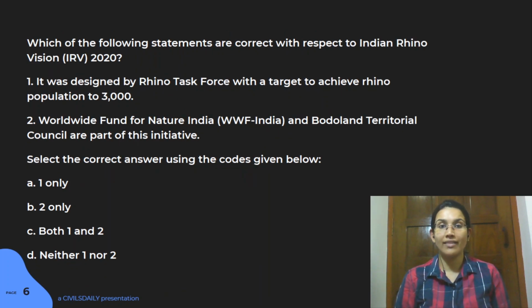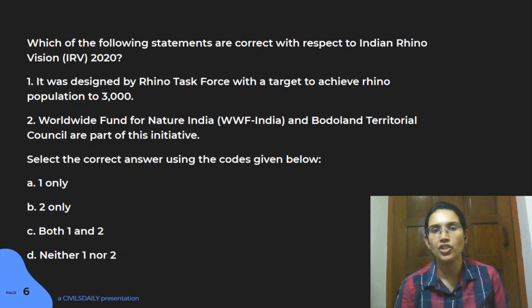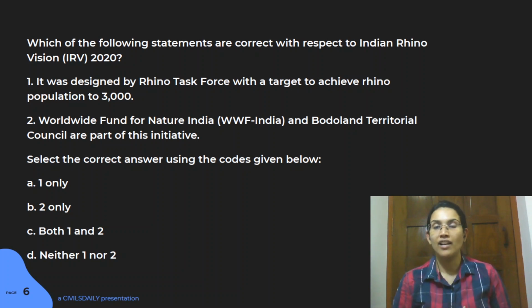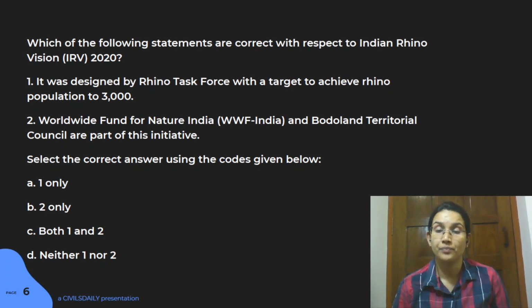So let's look at the final question of the day, which is on Indian Rhino Vision 2020. A couple of initiatives to protect a particular species in India have been running. Like we've got tiger reserves, elephant related, rhino related, snow leopard related, and that bird in Rajasthan, I'm forgetting the name of that bird.